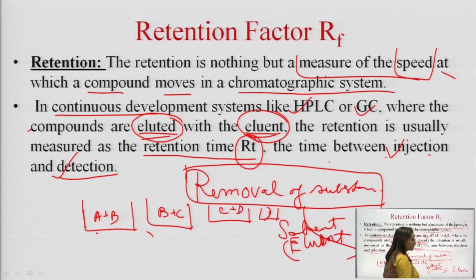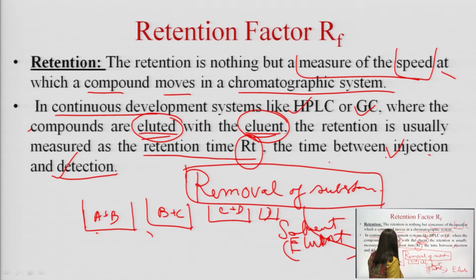This we shall discuss in the coming topics of column chromatography, just to make you understand that the time between the point of injection and when it is detected will be termed as the retention time.